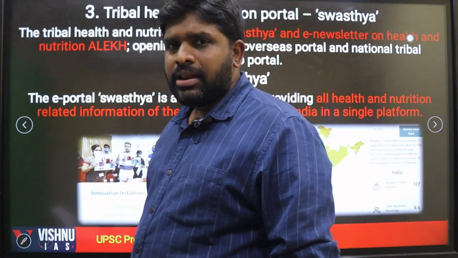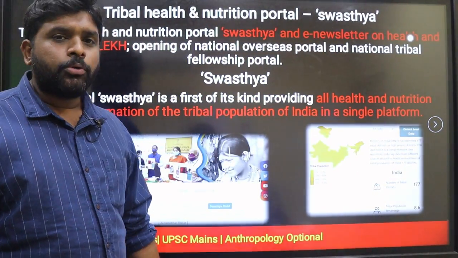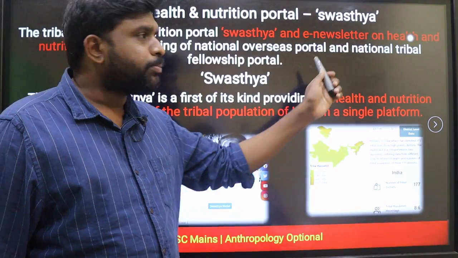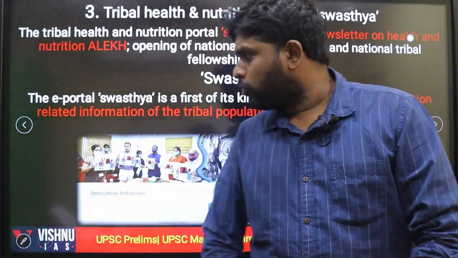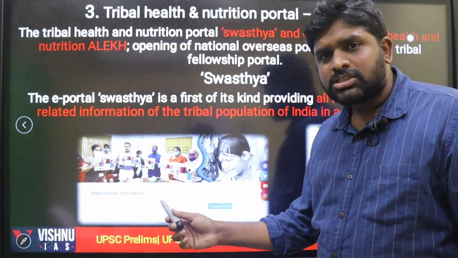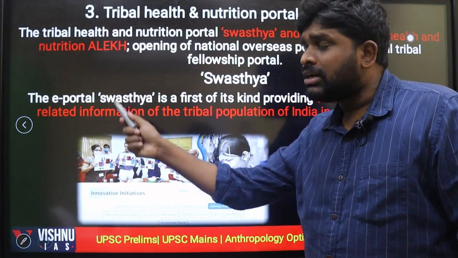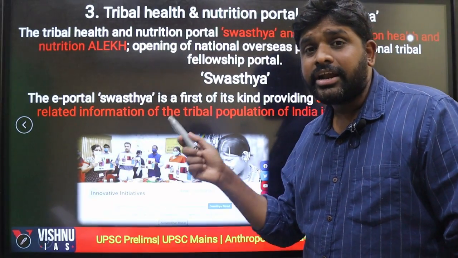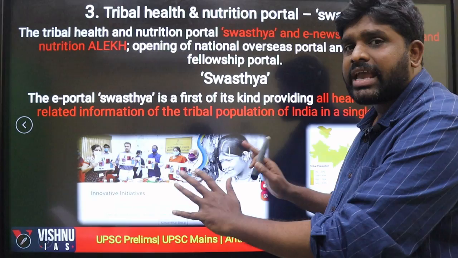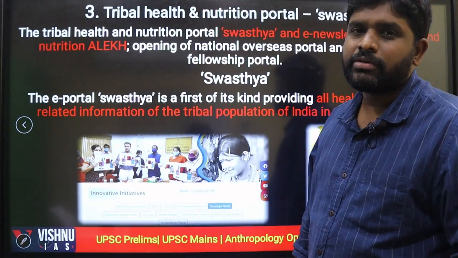Third, the tribal health and nutrition portal. A separate tribal health and nutrition portal was launched, called Swasthya, and the Swasthya portal will look like this. The total tribal related health, tribal related nutrition, and tribal related diseases, everything is covered on this particular Swasthya website.